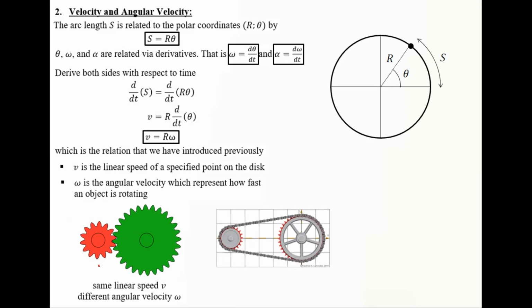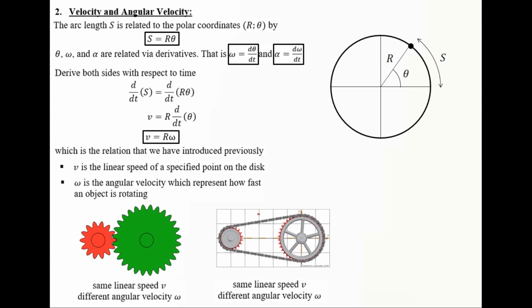Similar argumentations can be made for the second animation. Both of them have the same linear speed because they are connected, but different angular velocities. As you can see, the smaller gear is rotating faster than the larger gear, which means omega for the small gear is greater than omega of the large.